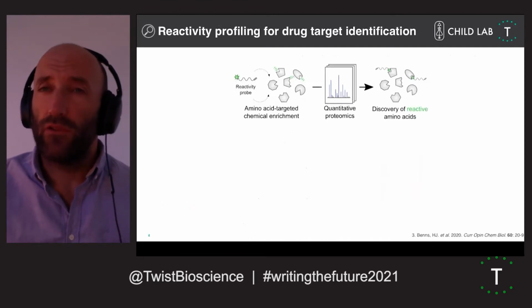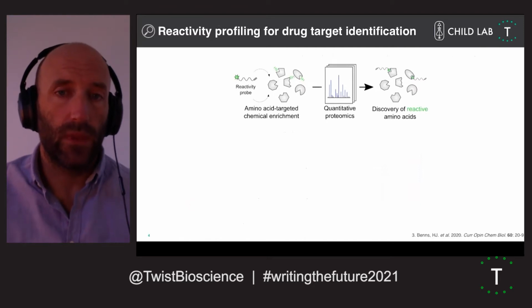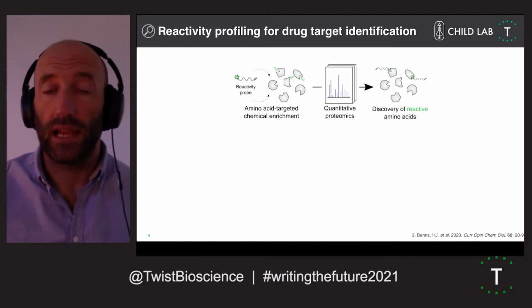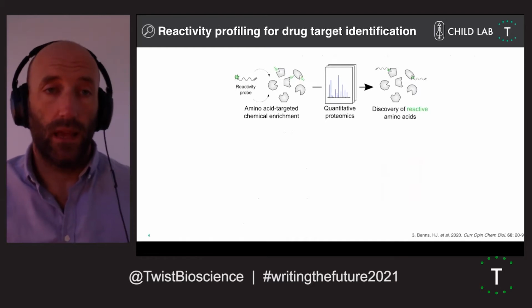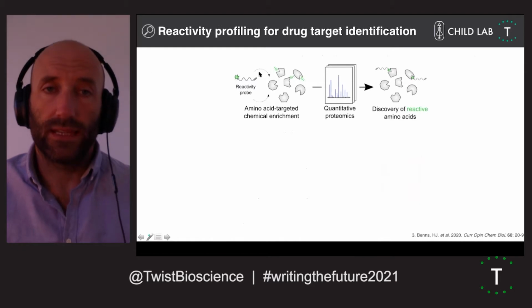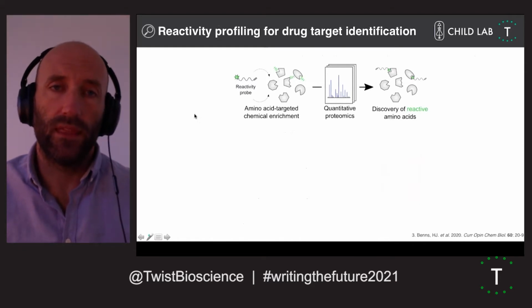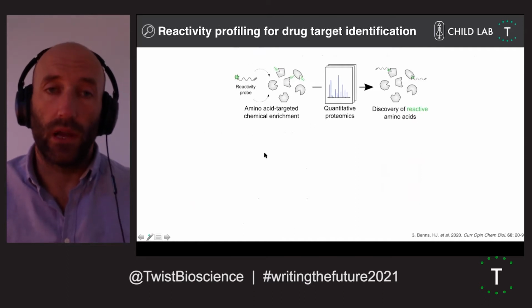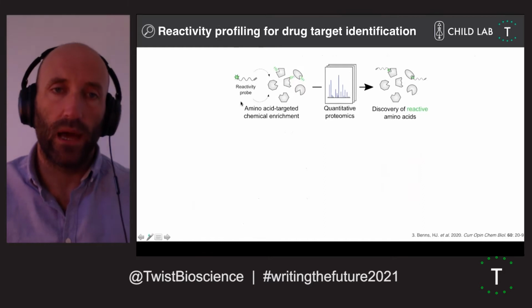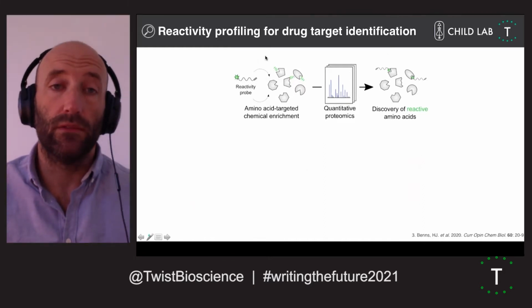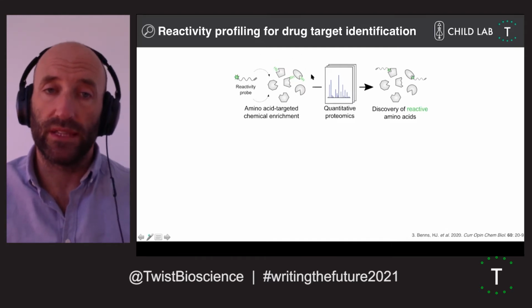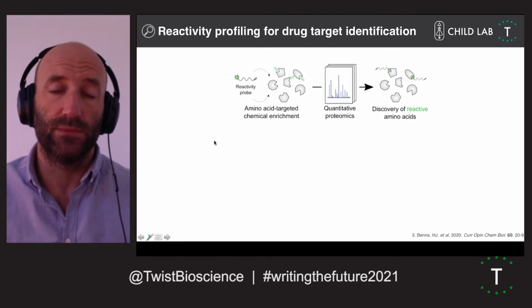So how do you start off really? Let's say you want to identify a new covalent small molecule inhibitor. You can obviously screen panels, but the other option is to actually identify sites that you could potentially latch onto with these covalent small molecules. One way to do this is through reactivity profiling. What the method is, you take a broadly reactive chemical probe, you put it onto a biological sample or onto cells, and this will bind to specific chemically reactive amino acid side chains displayed on the surfaces of your protein targets. And what's neat about this is you're using your native protein samples,